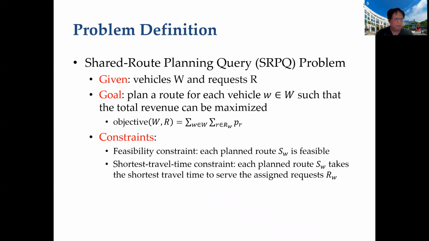Finally, we present the complete formal definition of the shared route query problem. In this problem, we are given multiple vehicles and requests, and we aim to plan a route for each vehicle such that the total revenue can be maximized. Here, the total revenue equals to the total payments of the served requests, since some of the requests may be not able to be served in practice due to reasons such as short deadline. This problem has two constraints. The first one requires that each route is feasible. The second one requires that each planned route takes the shortest travel time. In other words, we do not want vehicles to waste time while earning the same amount of money.